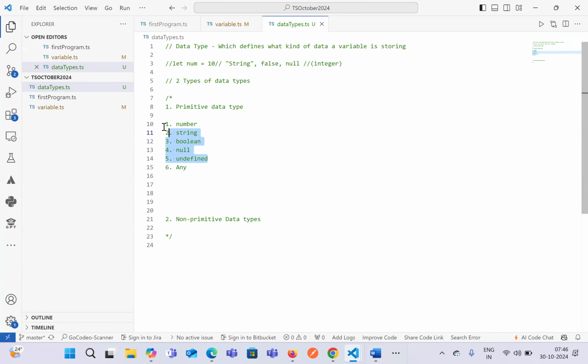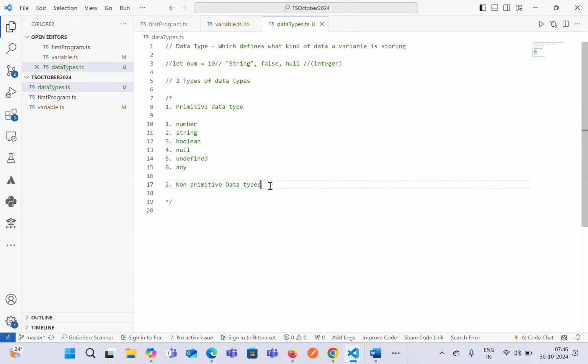These five are common between JavaScript and TypeScript. Any is the one that has been added in TypeScript. What is meant by any? We'll discuss. Whenever you use any, it almost becomes JavaScript. That means TypeScript at that point of time becomes JavaScript. Okay, so let's start with number first.